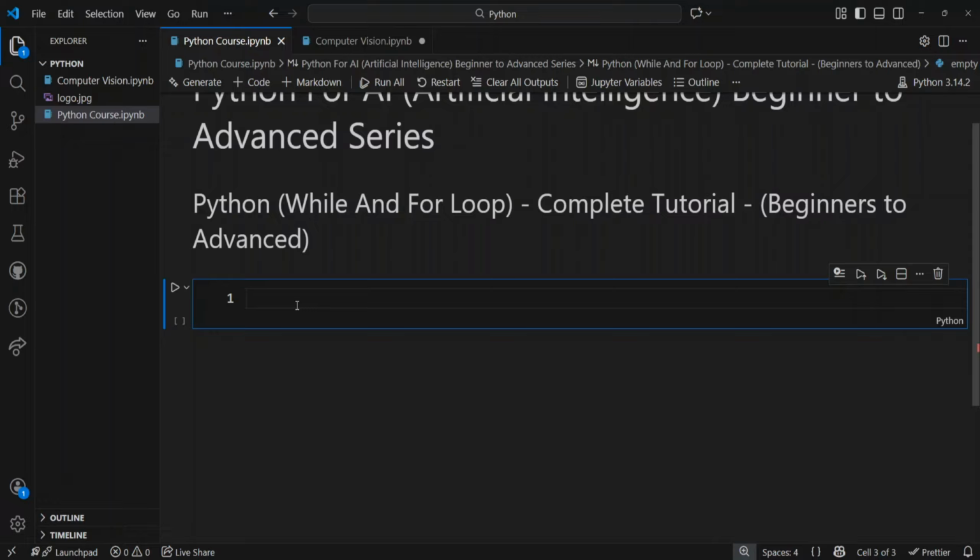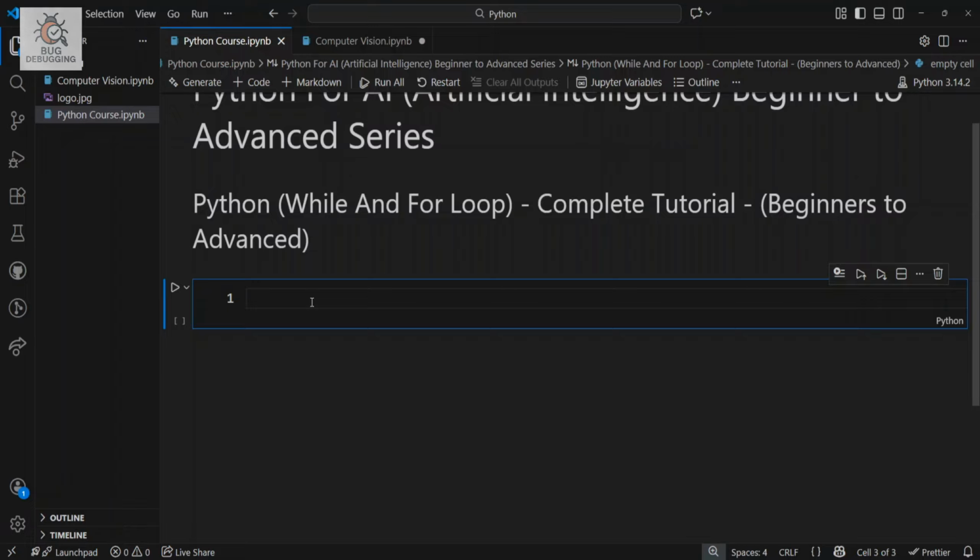In this video, you will learn Python while loops and for loops from absolute beginner to advanced level with real examples you can directly use in your projects. Let's start with the most basic idea. So what is a loop? A loop allows you to run the same block of code multiple times until a condition is met or a sequence ends. There are two types of loops, while loop and for loop.